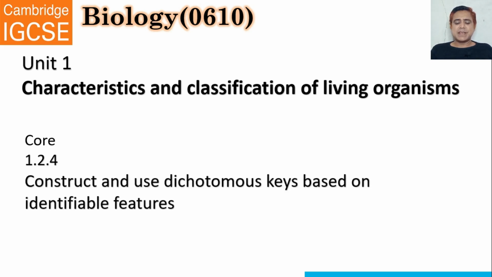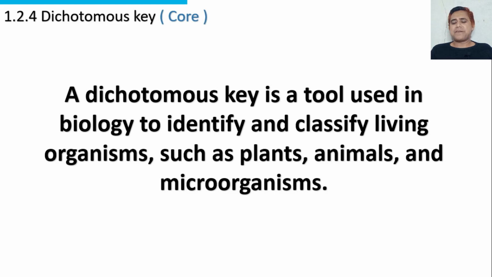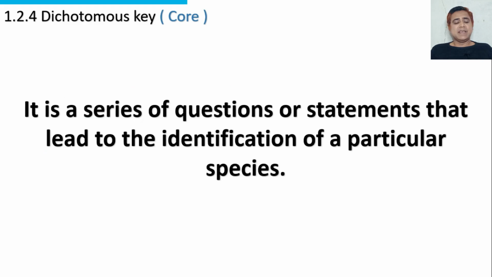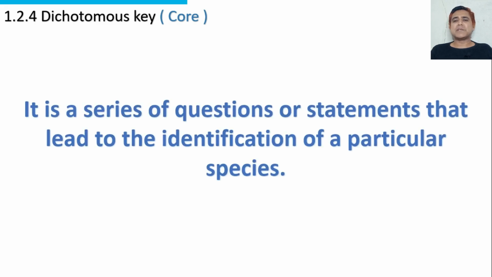Construct and use dichotomous keys based on identifiable features. A dichotomous key is a tool used in biology to identify and classify living organisms such as plants, animals, and microorganisms. It is a series of questions or statements that lead to the identification of a particular species.